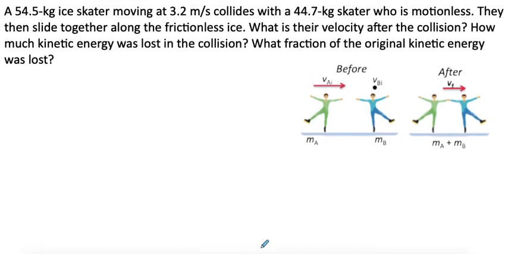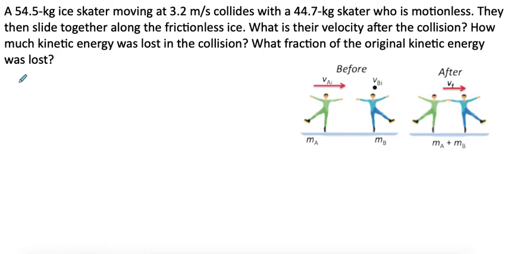So we have a 54.5 kilogram ice skater moving at 3.2 meters per second who collides with a 44.7 kilogram skater who is motionless. That'll make the calculations a little easier. They then slide together along frictionless ice. What is their velocity after collision, and how much energy was lost in the collision? What fraction of the original kinetic energy was lost? We've got a little bit more for this one.